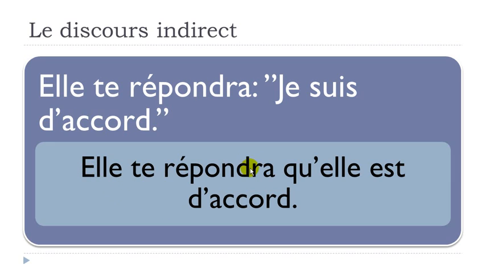Elle te répondra, so we put back these elements here. Qu'elle, okay, as we had previously, because it doesn't change here, it will be that, okay, que, but then you take the e away. Of course, you will have to modify this je and put it in here with elle, est d'accord. The verb, if you look carefully, will stay at the present form. Doesn't need to change here. Even if we've got the future here, it will stay at the present form in the second part here. Okay? So the thing is that